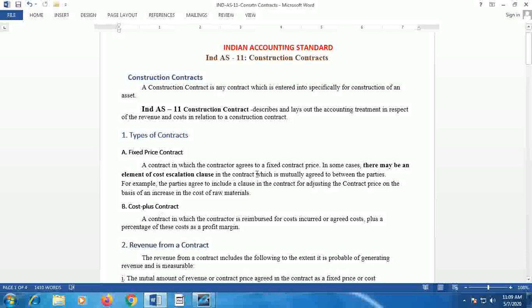In some cases, there may be an element of cost escalation, and so there may be an escalation clause, which allows, as per the agreement between the contractor and contractee, some additional compensation to the contractor by the contractee for increase in the prices of inputs, that is, contract expenses.